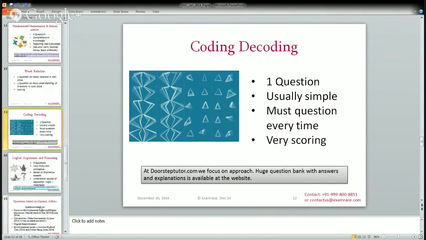Again, there was one question in coding decoding similar to the June 2014 examination. In December 2014, also, you had a question on coding decoding. The question was very simple. You can refer to our separate session on coding decoding classes where we have talked about coding decoding in detail. There were also questions on alphabet series this time. You can refer to the circle of letters, the classes on alphabet series, which are being conducted separately on YouTube for a better understanding of these concepts.